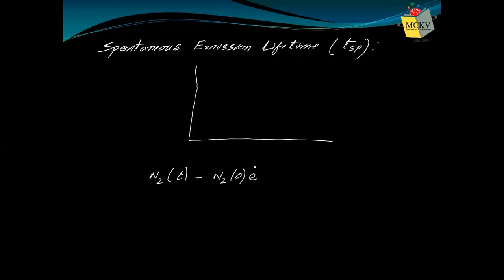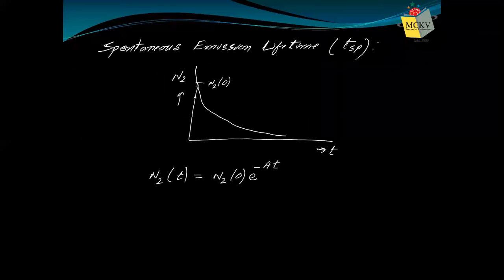What we are focusing on is this expression. So you observe it is an exponentially decaying function. That means if this is time, this one is say number, then it falls like this. It will exponentially decay. So this one is N2 0.